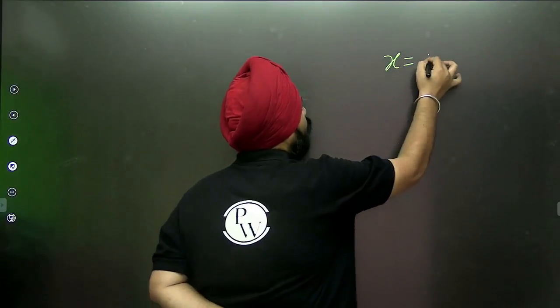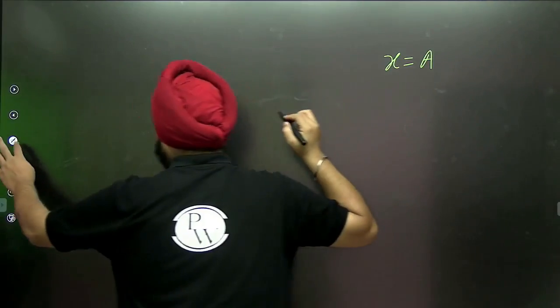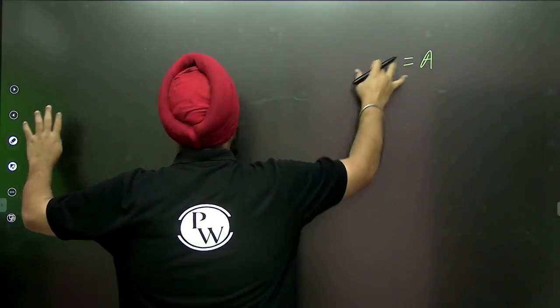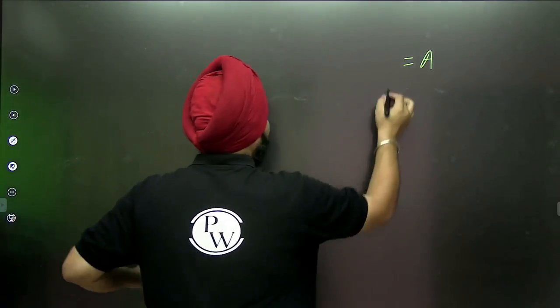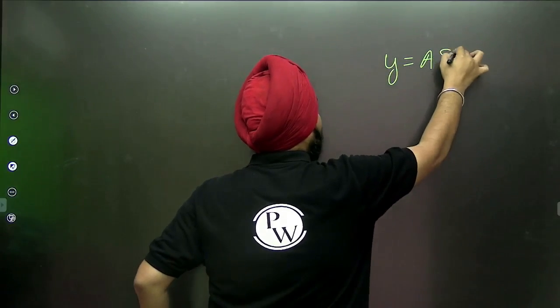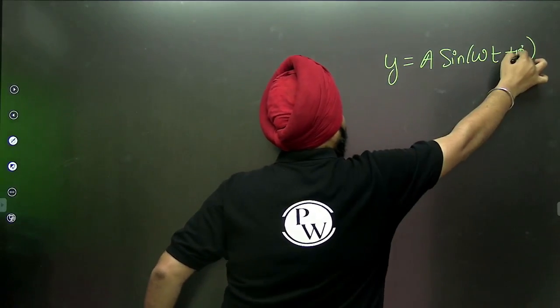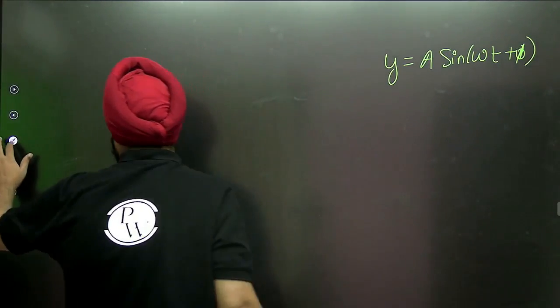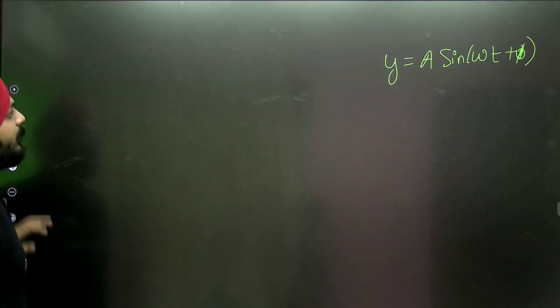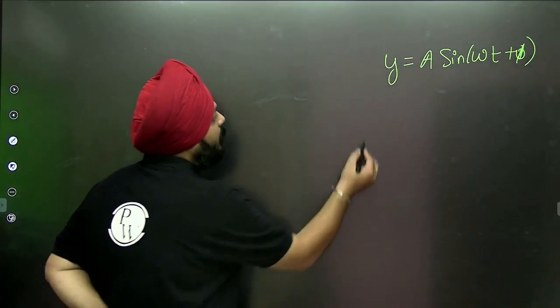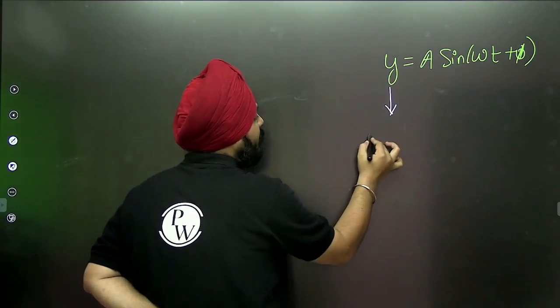Let's take the easy thing to understand: y is equal to A sine of omega t plus phi. What is y?